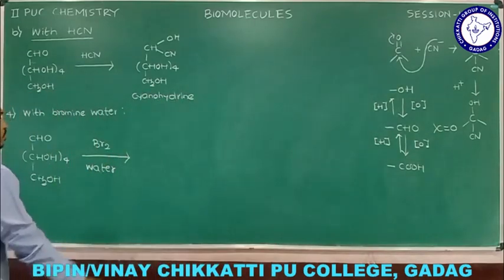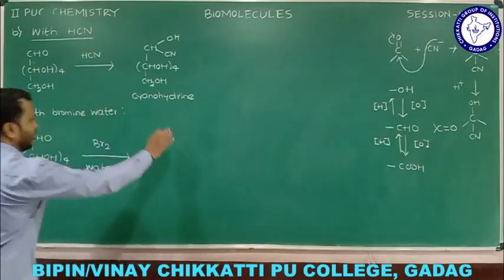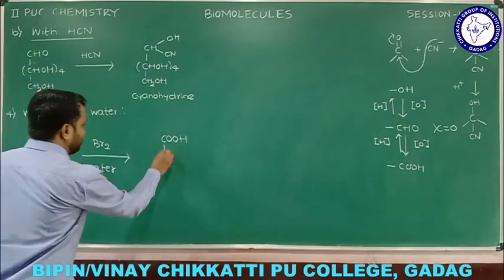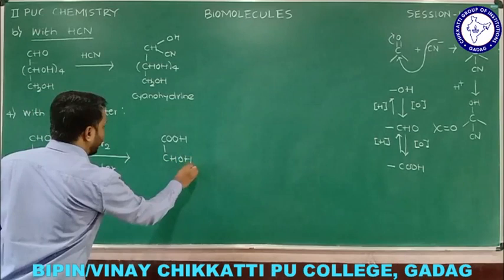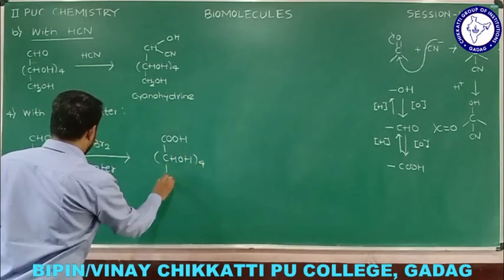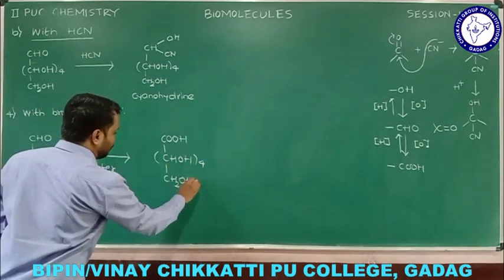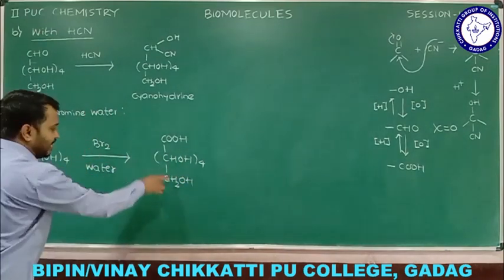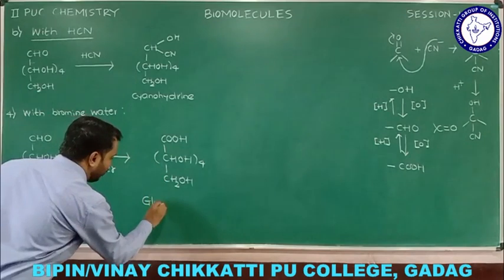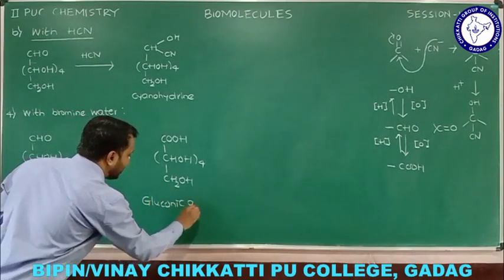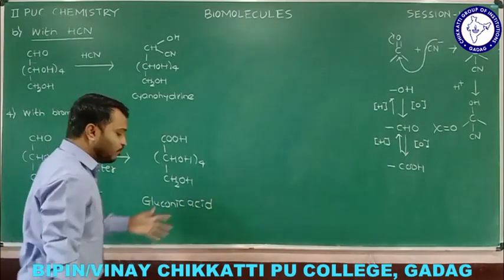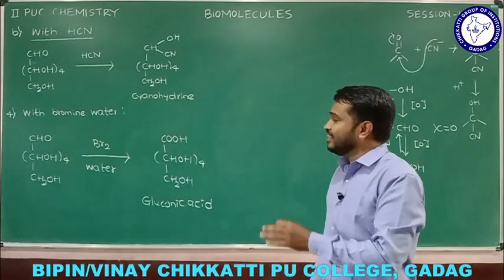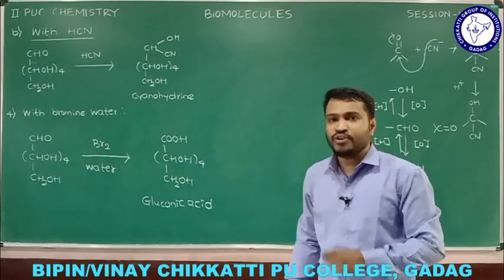Since Br2 is an oxidizing agent, the aldehyde is converted into carboxylic acid, COOH, and the remaining part stays as CHOH four times, and below we have CH2OH. So glucose on oxidation with bromine water gives this compound, which we call gluconic acid. So try to know the name, gluconic acid. Gluconic acid is obtained by oxidation of glucose in the presence of bromine water.